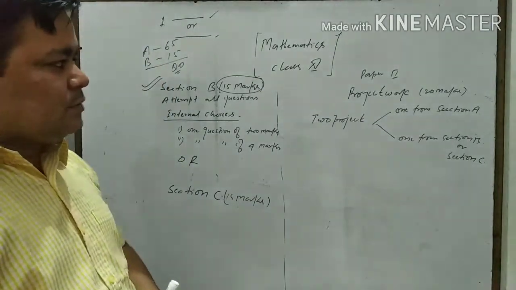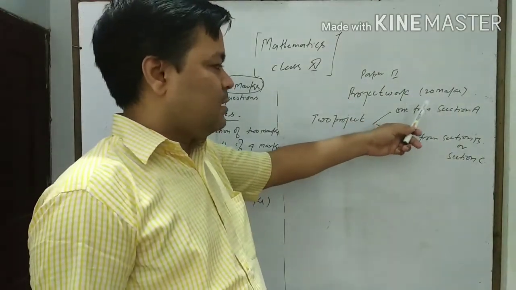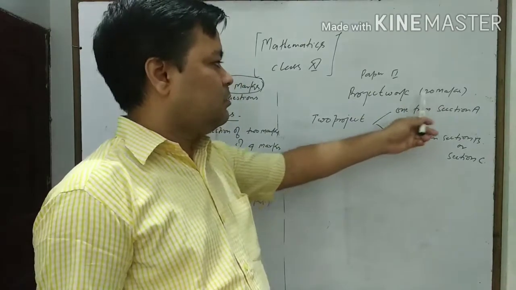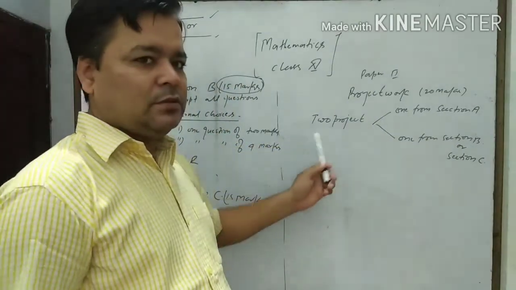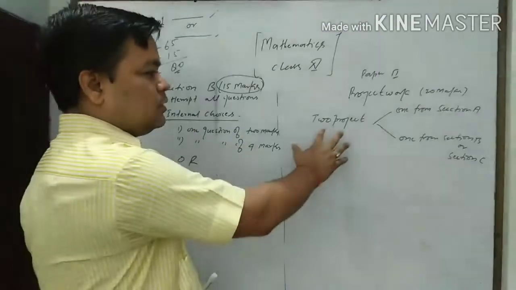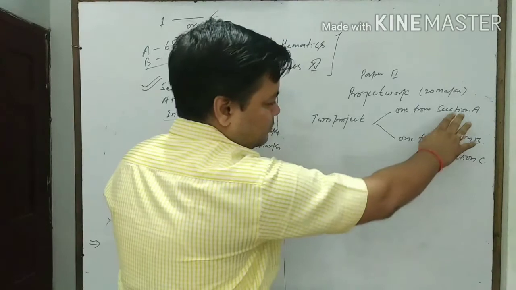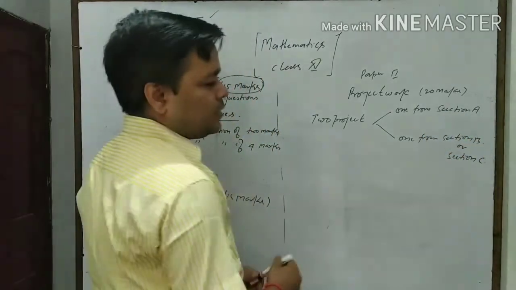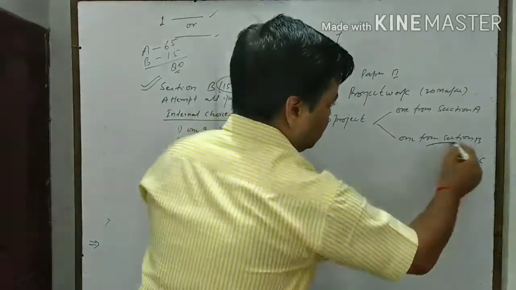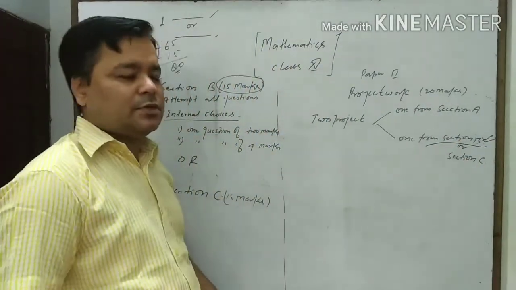The second paper will be project work of 20 marks, and there will be 2 projects. One project will be from section A, and one project will be from section B and section C. Here again, you have to think about this only, because this is for commerce students.